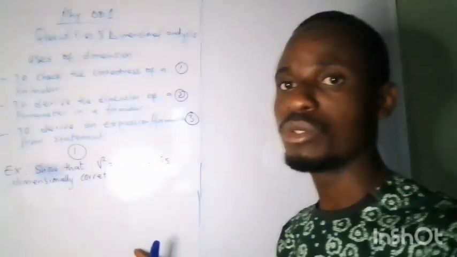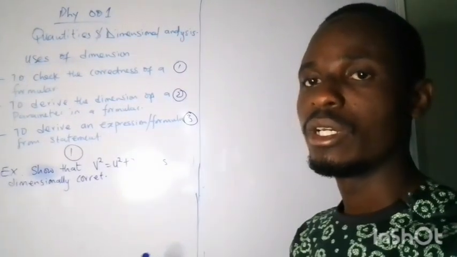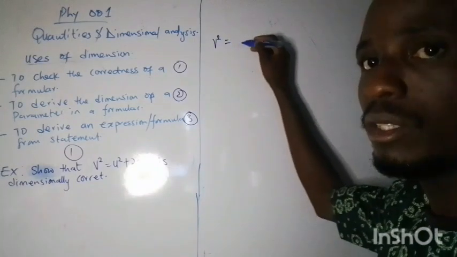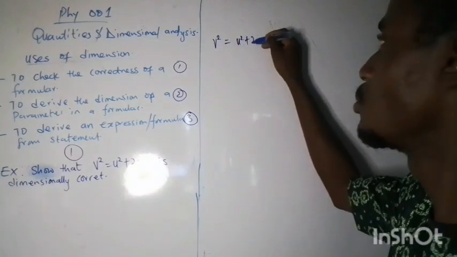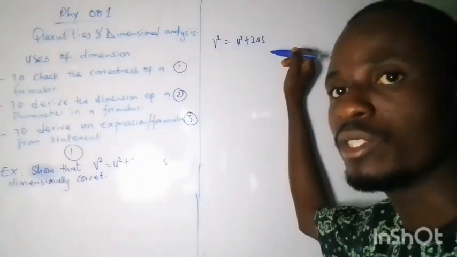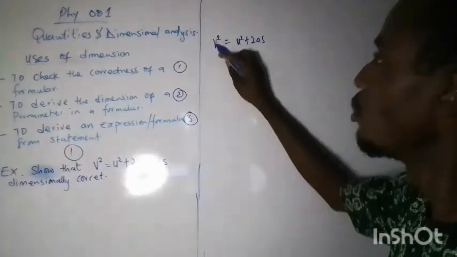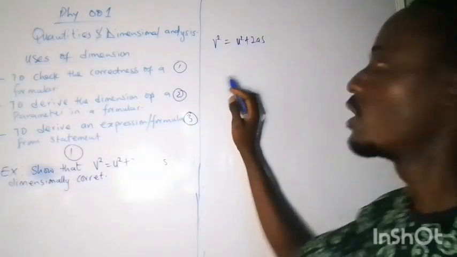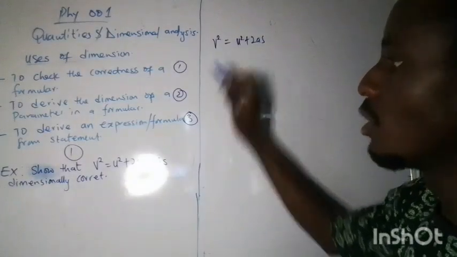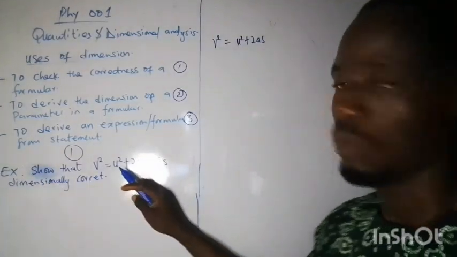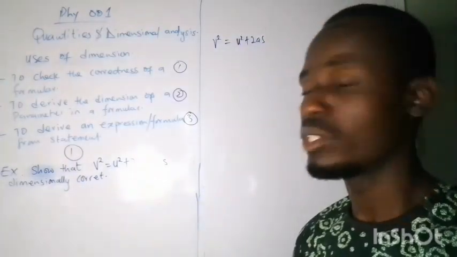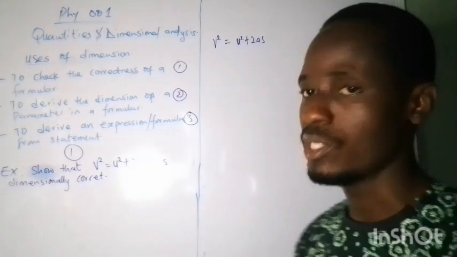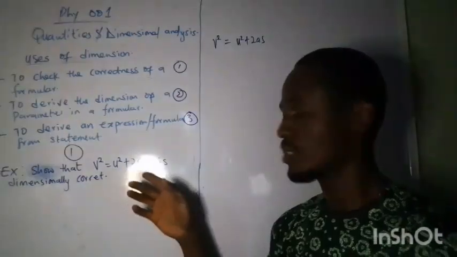So now let's go to the slide of this board. We have v squared equals u squared plus 2as. We want to check the correctness of this formula, so we must know the dimension of every parameter in this formula. That is just it. So this is a velocity. Though I didn't tell you the parameters in this formula, v might be something else, but we are familiar with this. So v represents velocity. In most cases, they will tell you what the parameters in the formula are.